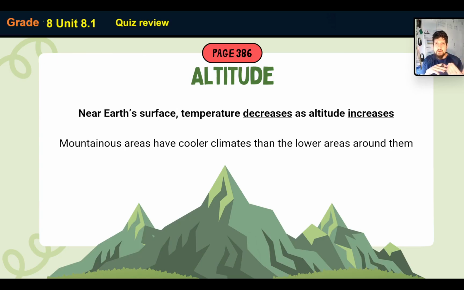Now, the higher up you go, the air is less dense. There's less air. There's less particles, and it gets a lot colder. There's also less pressure. So because we're further away, it's a bit colder, right? That's the short answer. The closer you are to the Earth's surface, the warmer it is.